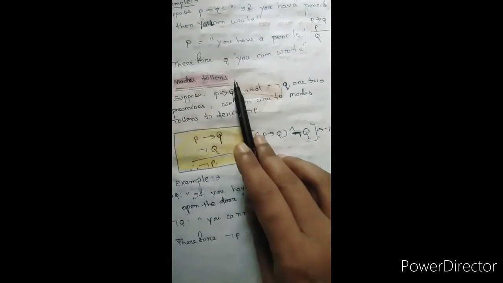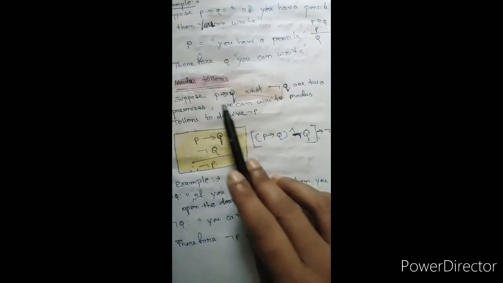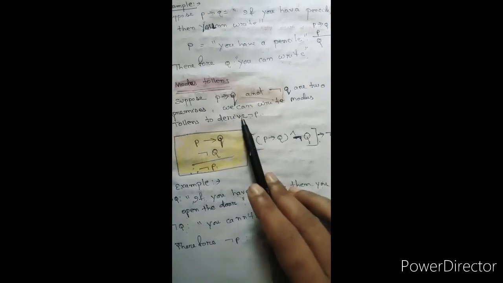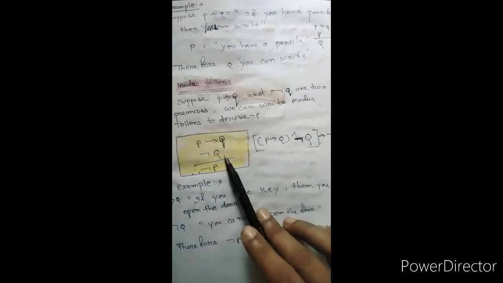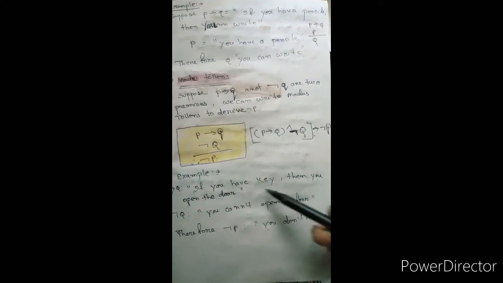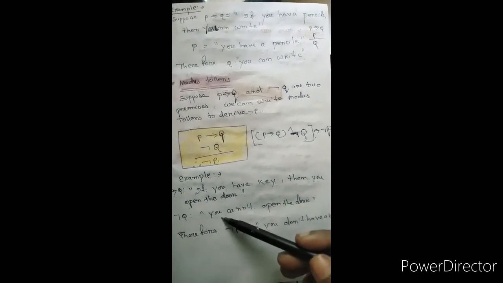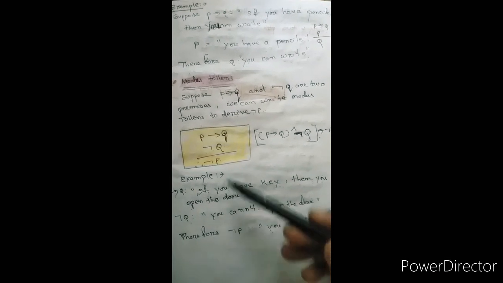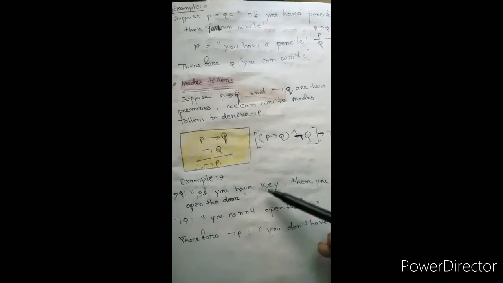Then what does modus tollens say? Suppose P implies Q and negation of Q are the two premises. Modus tollens says that if P implies Q is given and negation of Q is given, then your result will be negation of P. In real life, for example, if you have a key, then you can open the door. If negation of Q is given, you can't open the door, therefore the result will be negation of P: you don't have a key. That is done by modus tollens.